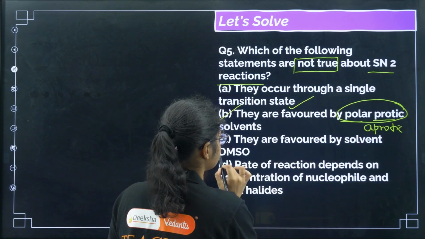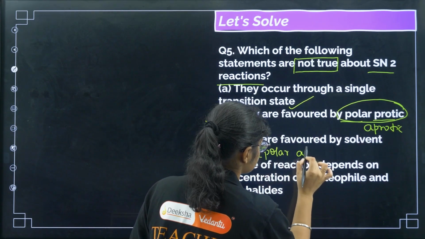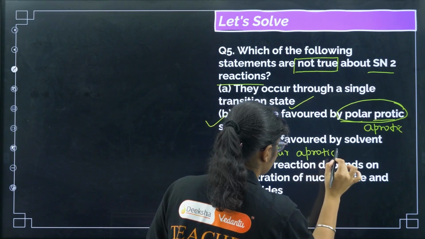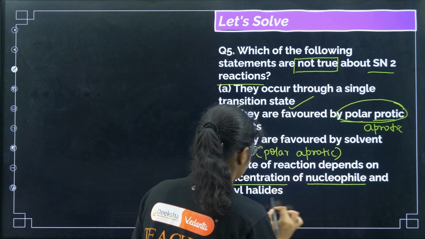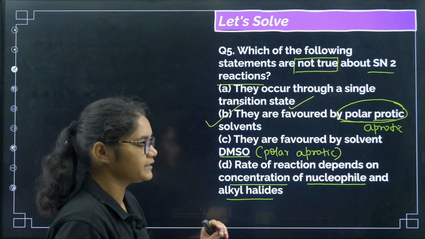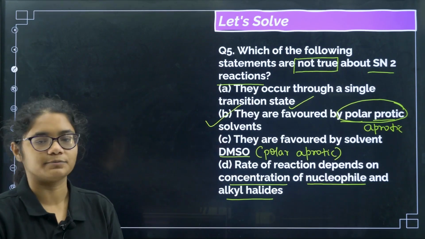Next, they are favored by the solvent DMSO. Yes, because DMSO is a polar aprotic solvent, right? Next, the rate of reaction depends on the concentration of the nucleophile and the alkyl halide, right? Because it is a bimolecular reaction. Okay, the correct answer for this question will be option number B.